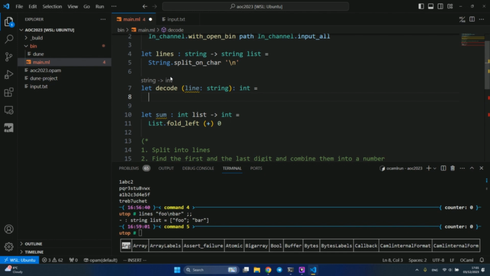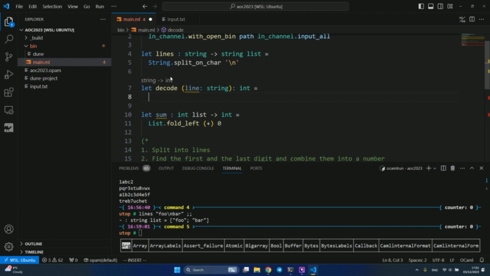So our algorithm is not really difficult, but we will do two things. We will go along the string from the left to find the first digit, and we will stop. Then in another string traversal, we will go from the right towards the left, find the first digit, and stop. So worst case, we will traverse the same string twice if it's only one digit, but we can be slightly more efficient if we just stop.